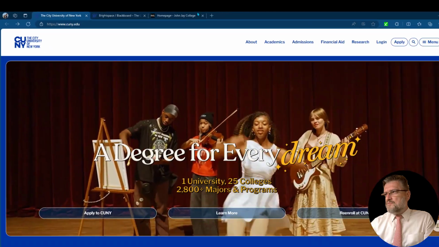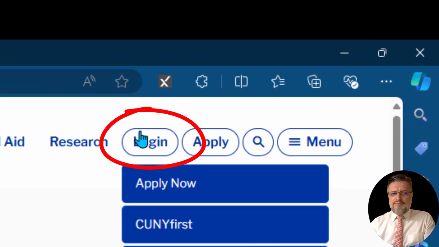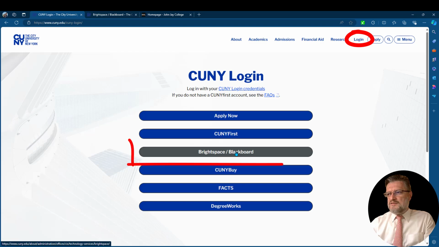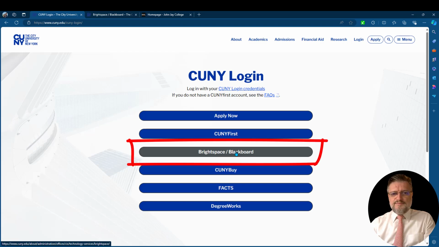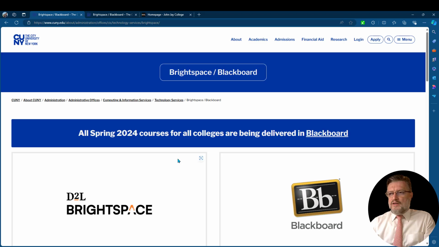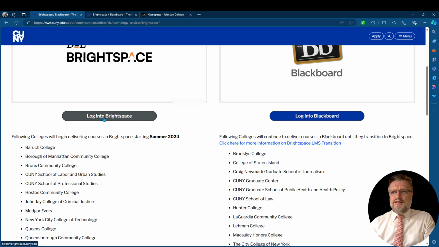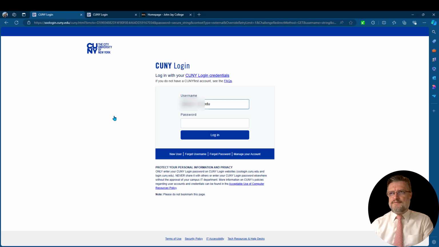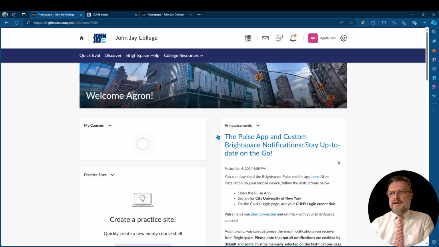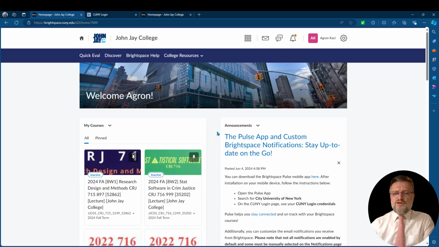On this page, you click on Login and then Brightspace/Blackboard. On the next page, you will scroll down a little bit and then click on the left button, Login to Brightspace. This will take you to CUNY Login, where you enter your username and password. After you do that, you click on Login, and now you'll be redirected to the John Jay College Brightspace environment.